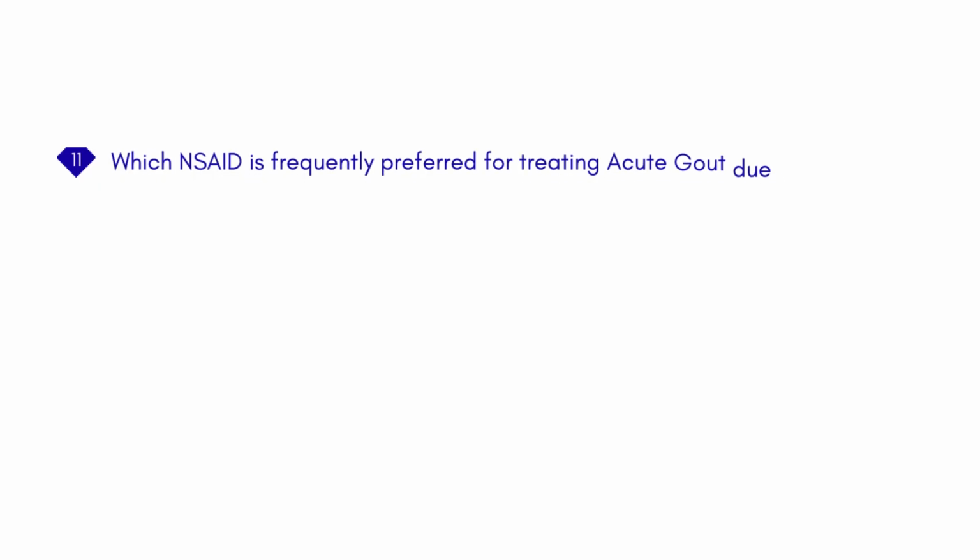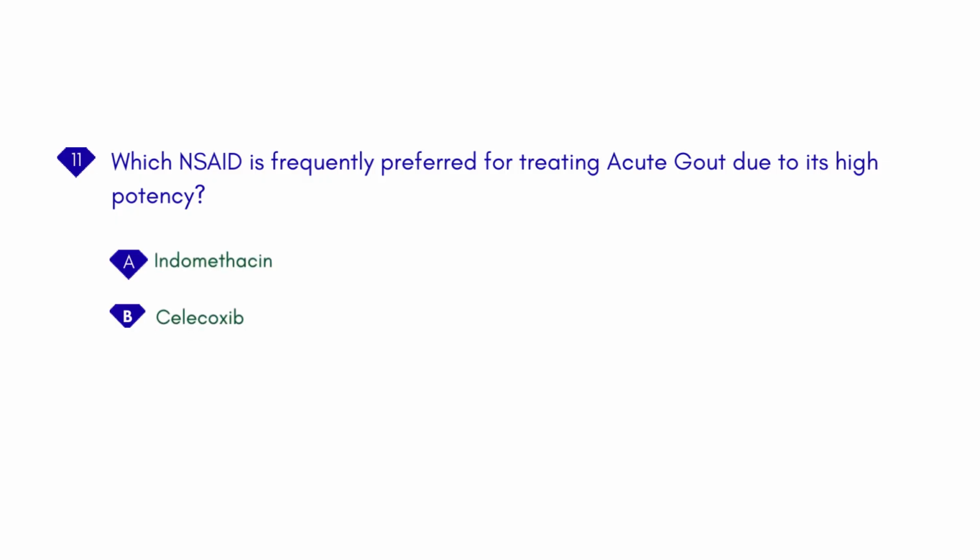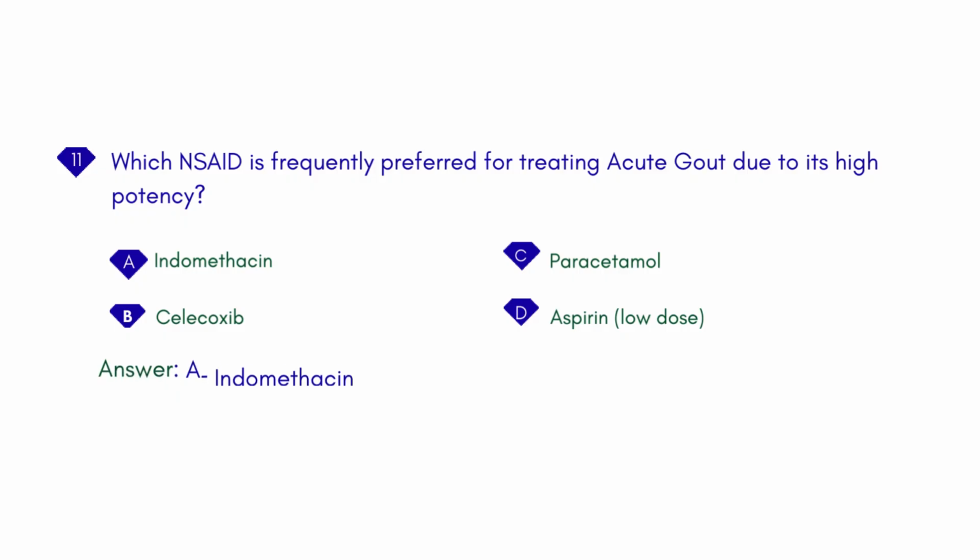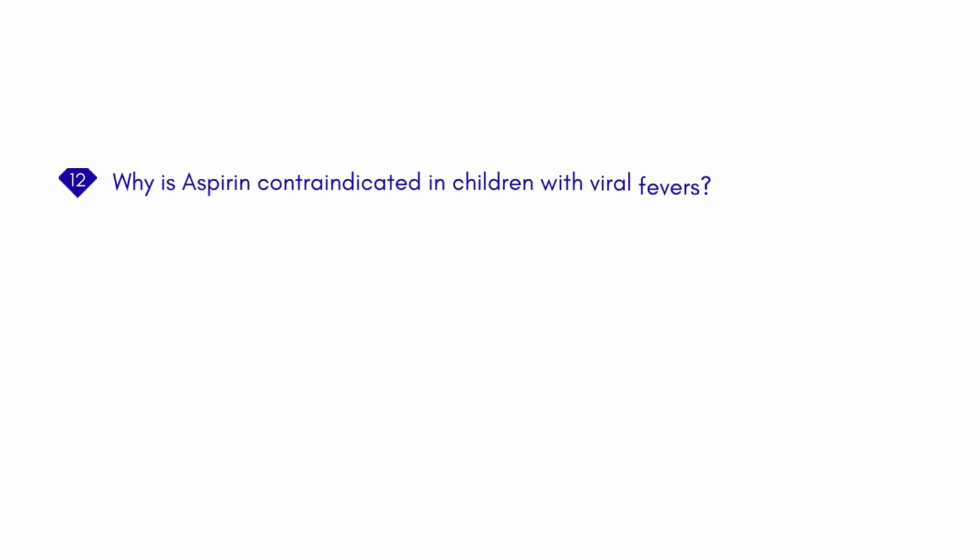Which NSAID is frequently preferred for treating acute gout due to its high potency? A. Indomethacin. B. Celecoxib. C. Paracetamol. D. Aspirin, low dose. Answer: A. Indomethacin.